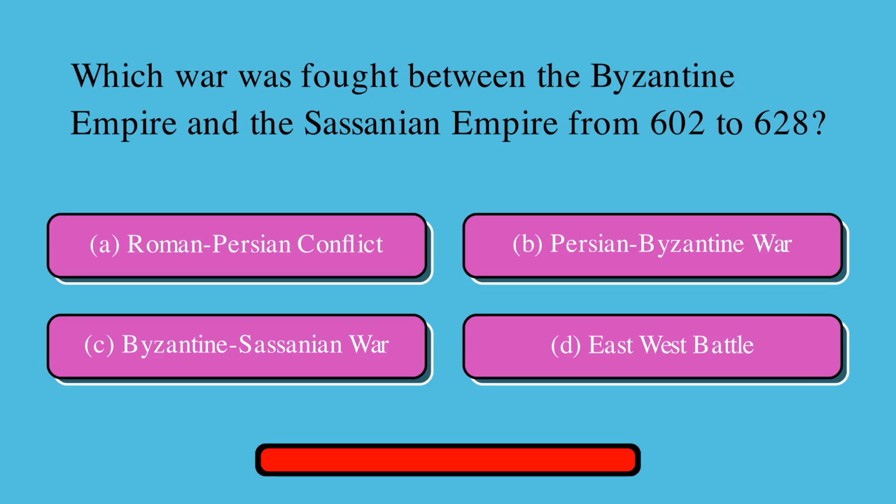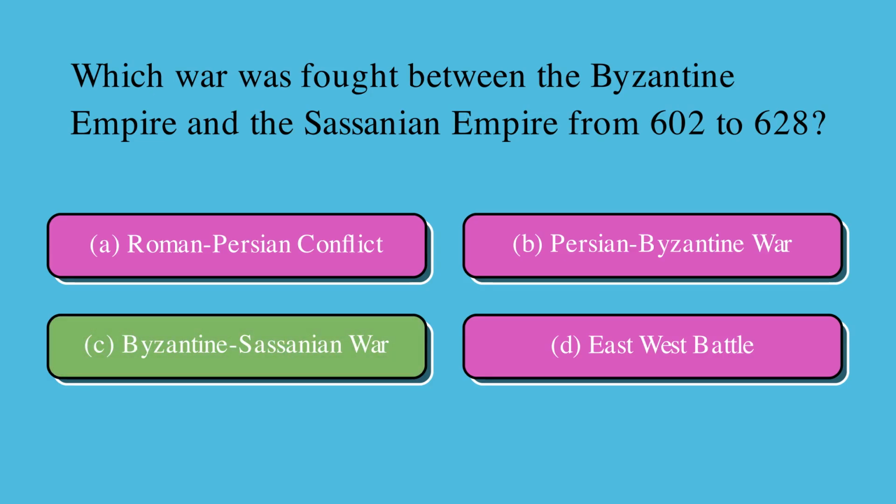Which war was fought between the Byzantine Empire and the Sasanian Empire from 602 to 628? A. Roman-Persian conflict, or B. Persian-Byzantine War, or C. Byzantine-Sasanian War, or D. East-West battle? Correct answer is C. Byzantine-Sasanian War.